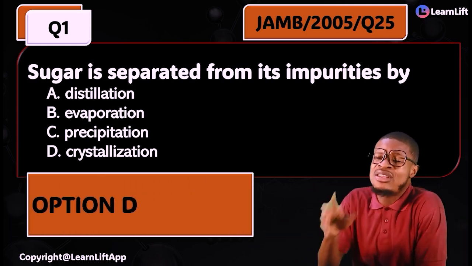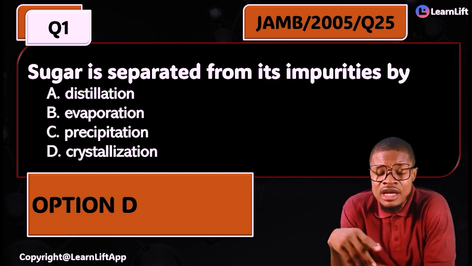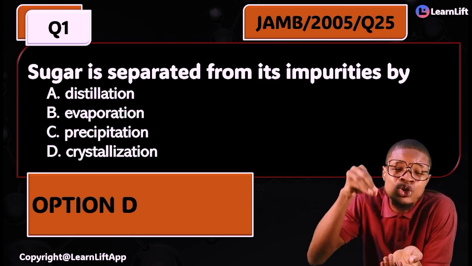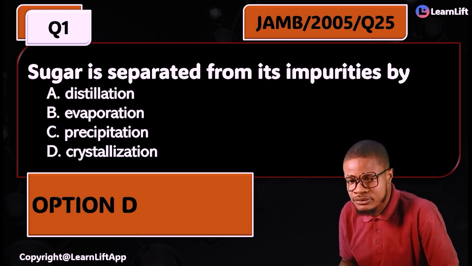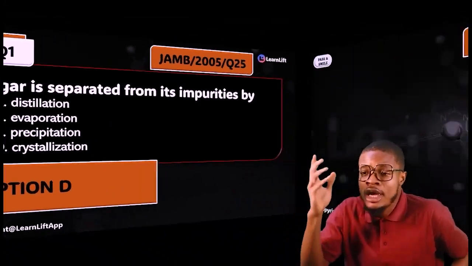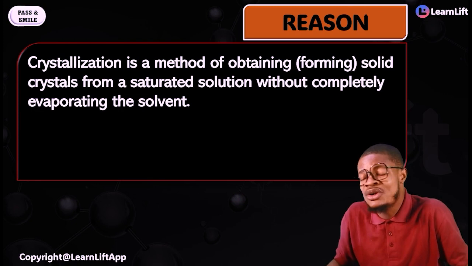If crystallization is not among the options, that's when you think of evaporation. But once you see crystallization, go and choose it. Why is it option D? Because we have established that crystallization is the method.